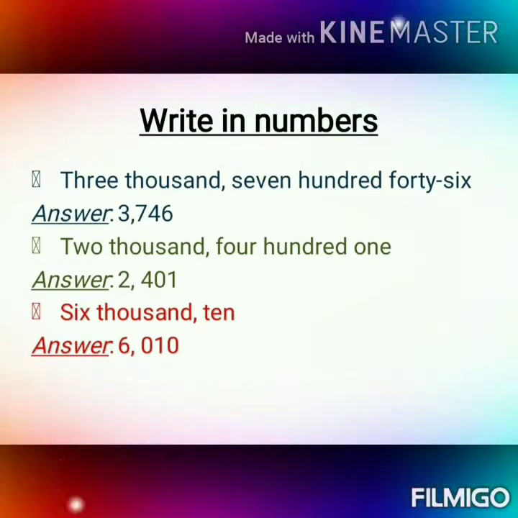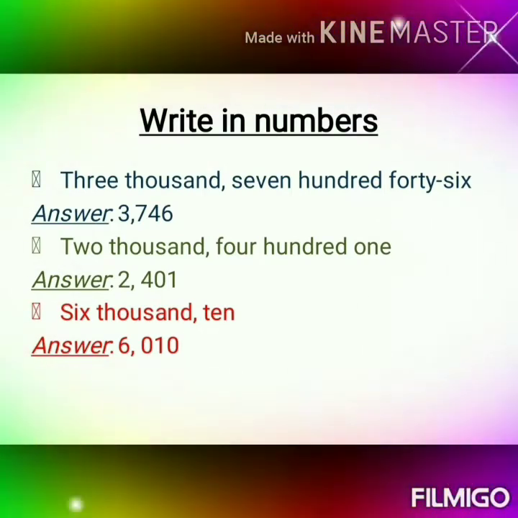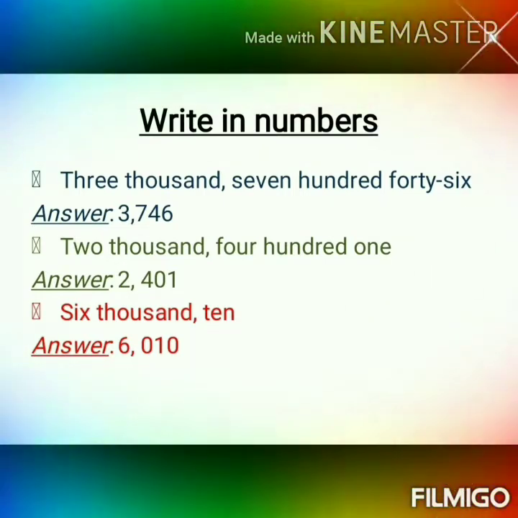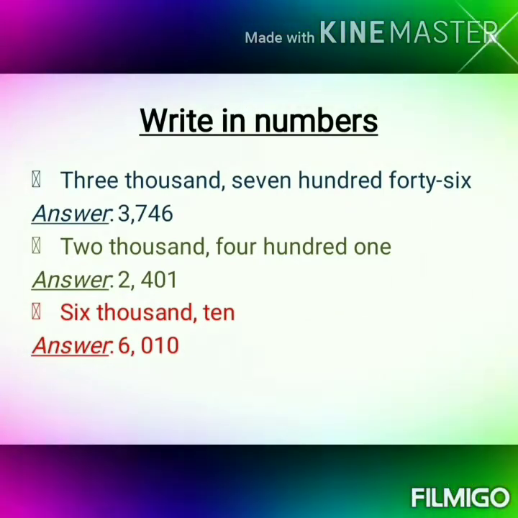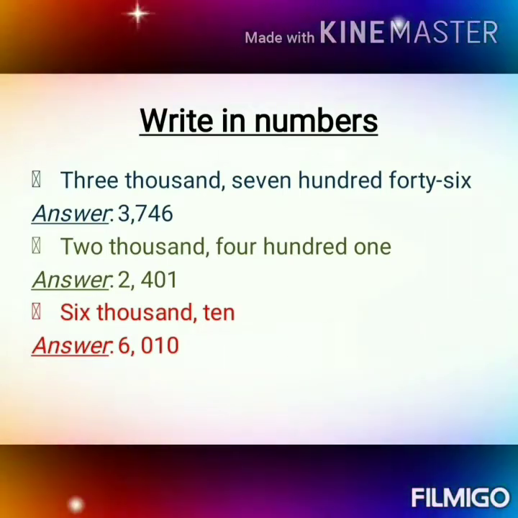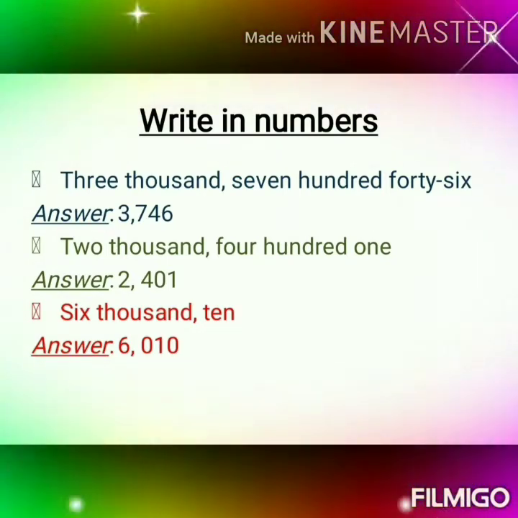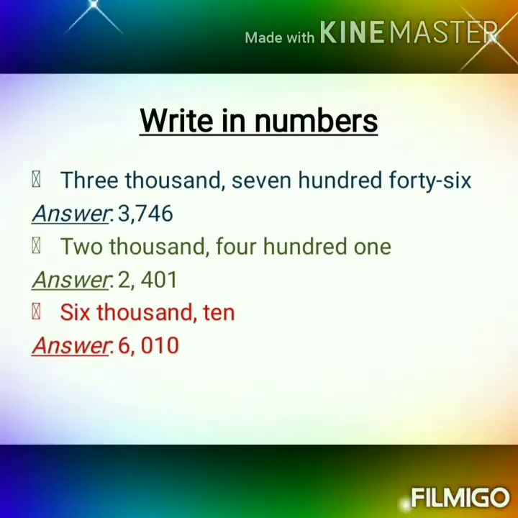Now coming to my last question, 6010. What is there in the thousands place? 6 is there, no? So I'm writing 6 in the number. After the thousands place, I'm putting a comma. Is there anything in the hundreds place in the question? No, nothing is there, so I'm putting 0 there. And what is given? 10 is given. How will you write 10 in numbers? 1 0, right? So my answer is 6010. Okay? Thank you, children.